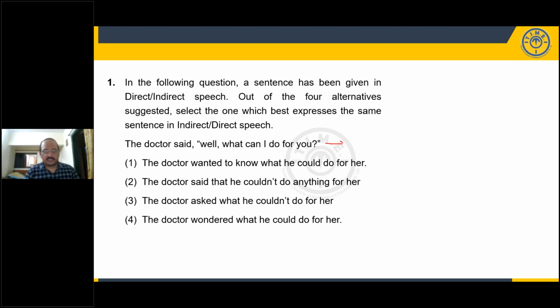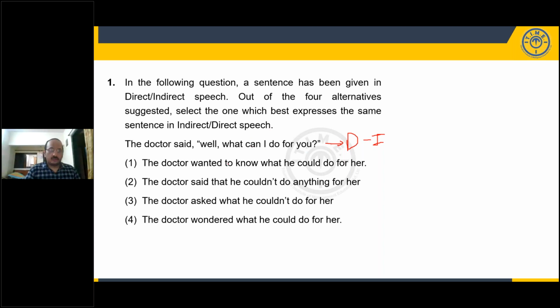This is, of course, in direct speech. I have to convert it into indirect speech. What I would request you, friends, is to pause this video for a minute, read the options, see which one is the best possible way of rephrasing it in indirect speech, and then we can solve it.